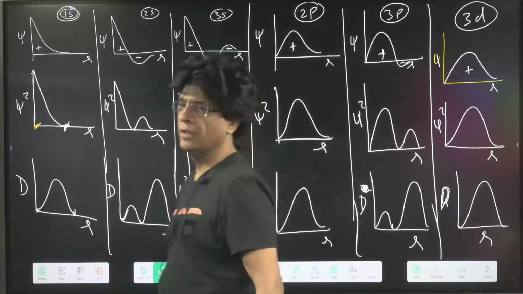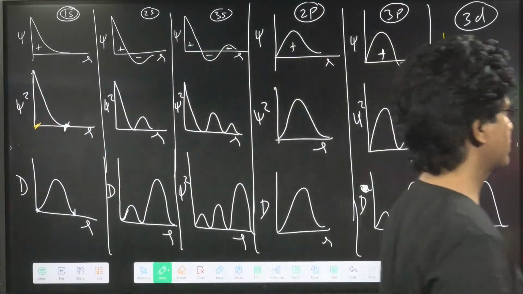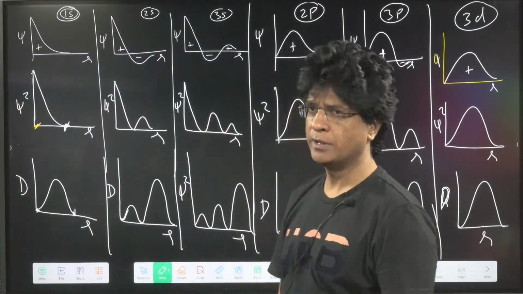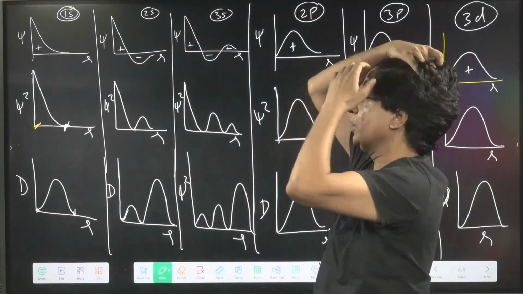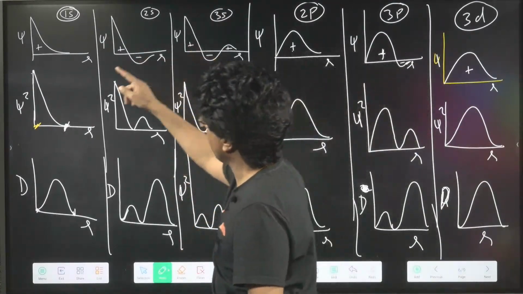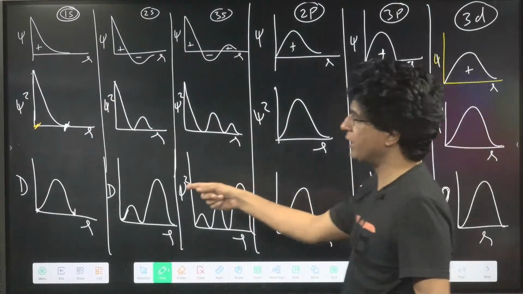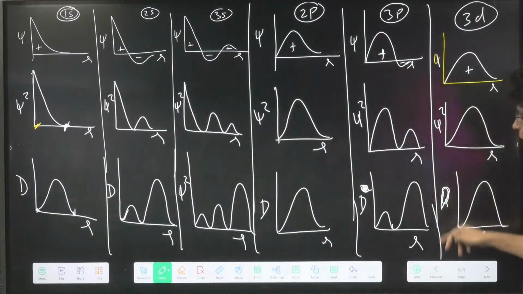No problem with that. So what I'm saying, keep on looking at the graphs and tell me whether this is true or false. That the graph of psi can be positive or negative. Yes or no? It can be positive, it can be negative, depending on that. Okay. The graph of psi square is always positive, and the height of the mountain in psi square keeps on decreasing. But the height of D out there keeps on increasing. The height of the mountains keeps on increasing.